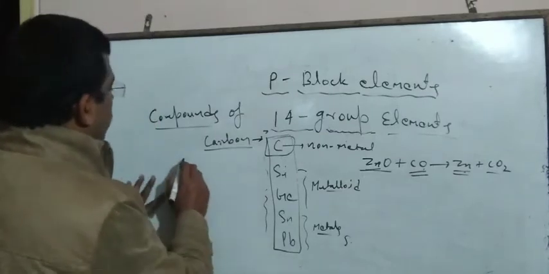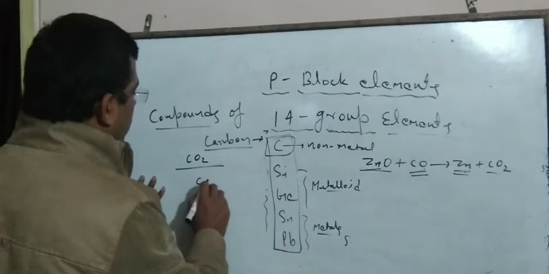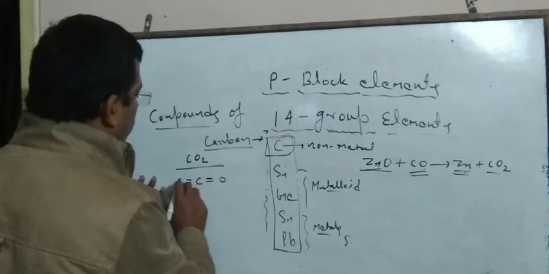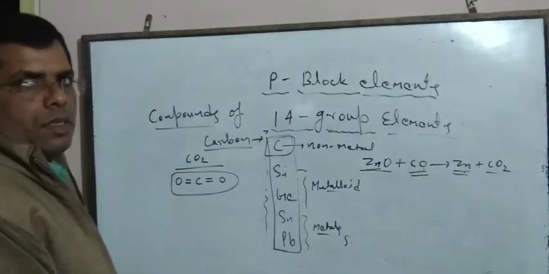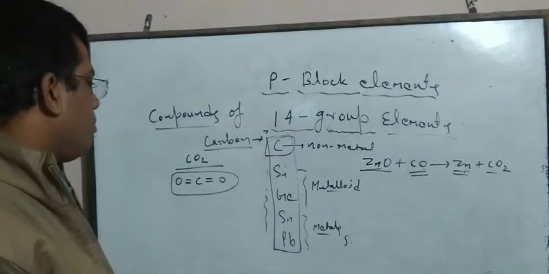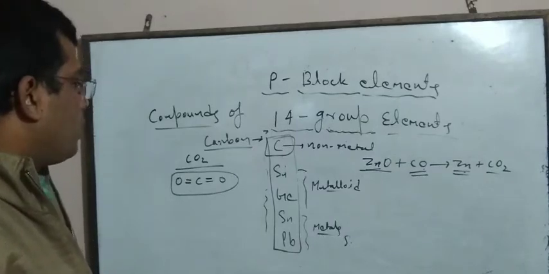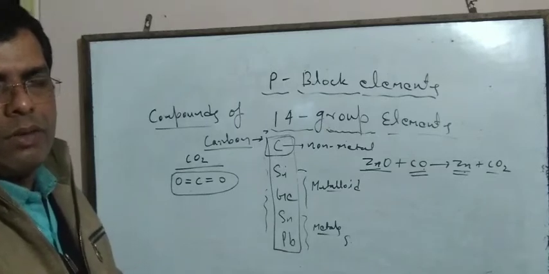Now we will discuss CO2, that is carbon dioxide. The structure of carbon dioxide is O double bond C double bond O. It has a linear structure. Now how can we prepare carbon dioxide? We will discuss.